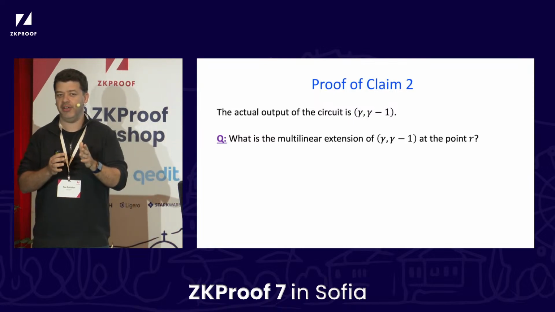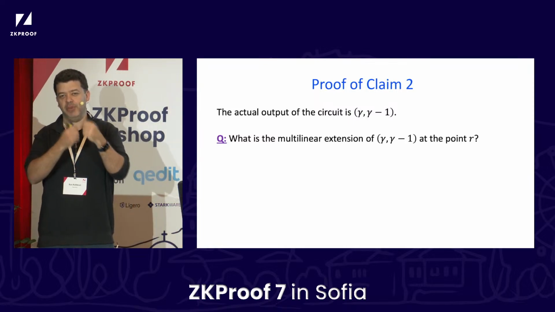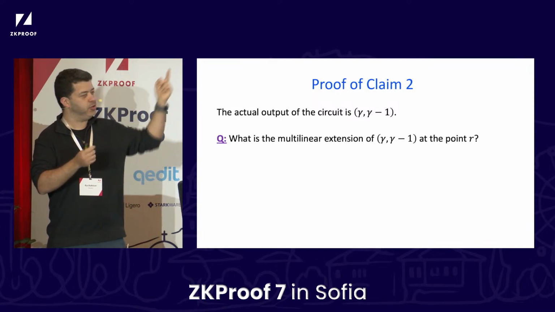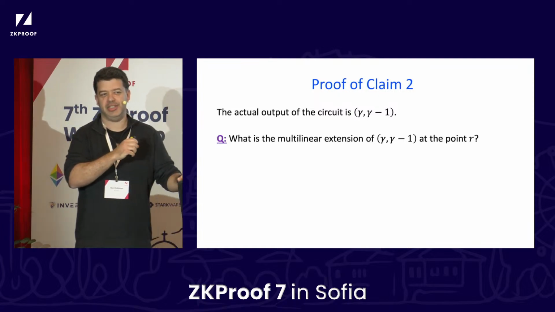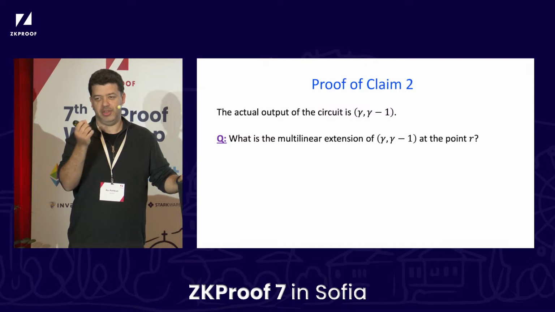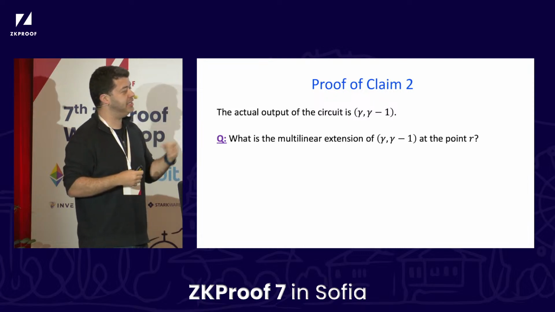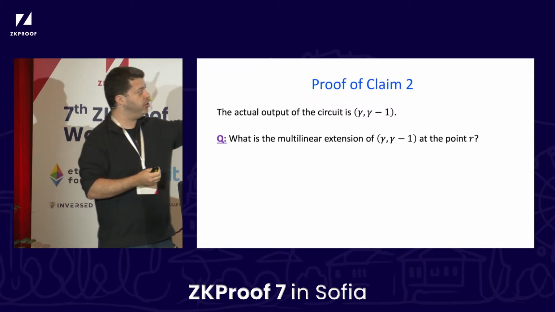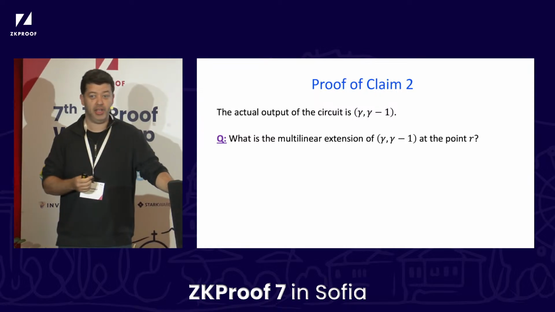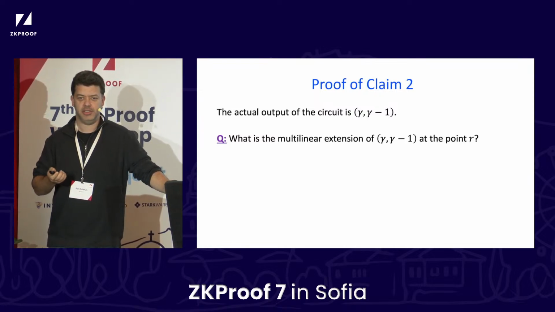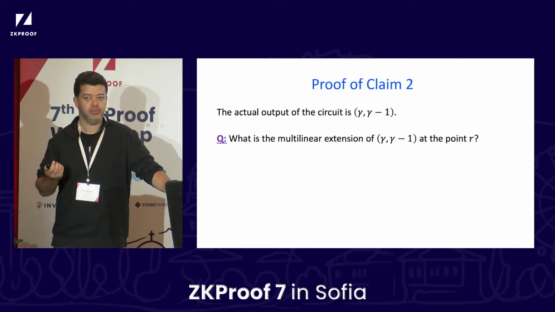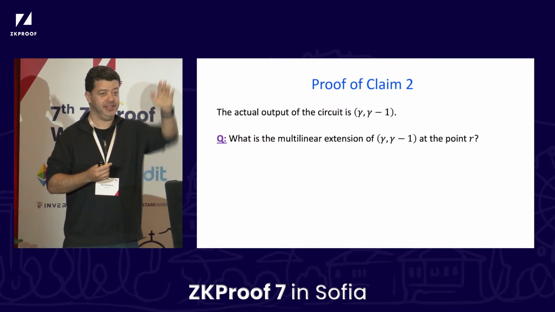So you can just think here of actually, because we're talking about a multilinear polynomial, but because the truth table is of size 1, it's essentially just a linear function. So take my word for that. And what we're looking for is a linear function that at the point 0 outputs gamma, and at the point 1 outputs gamma minus 1. So what does it output at the point 2? Gamma minus 2, right?